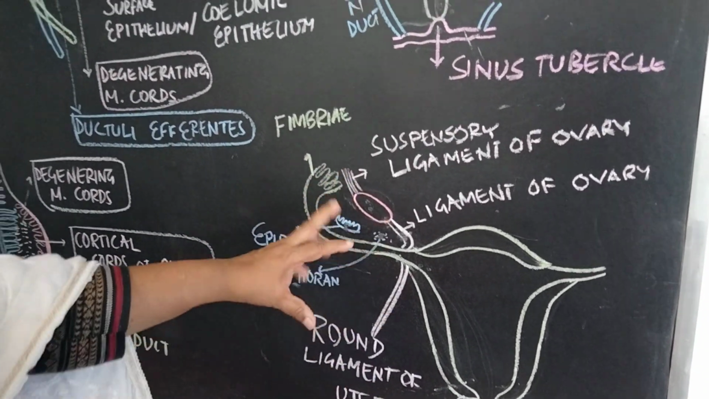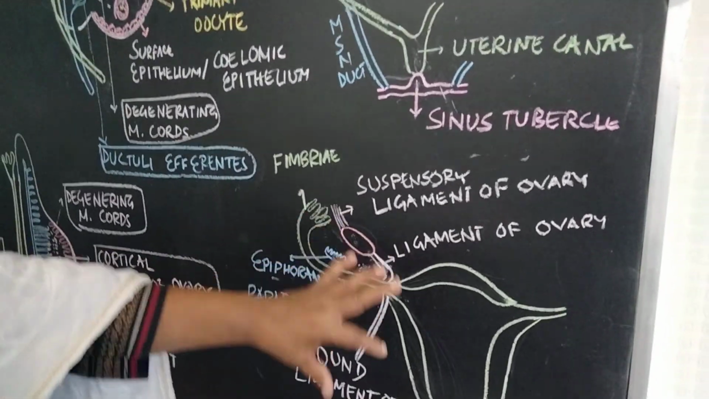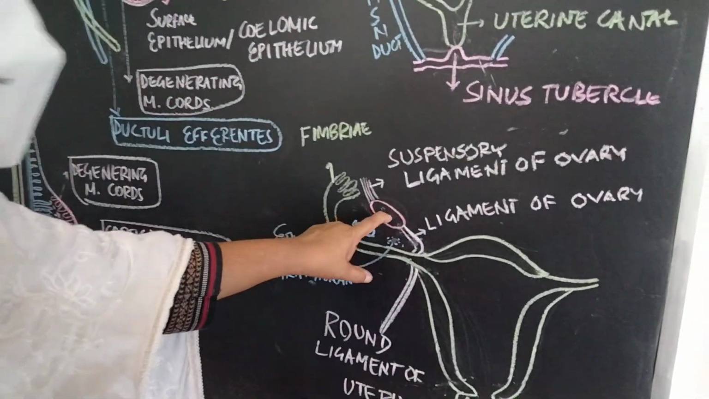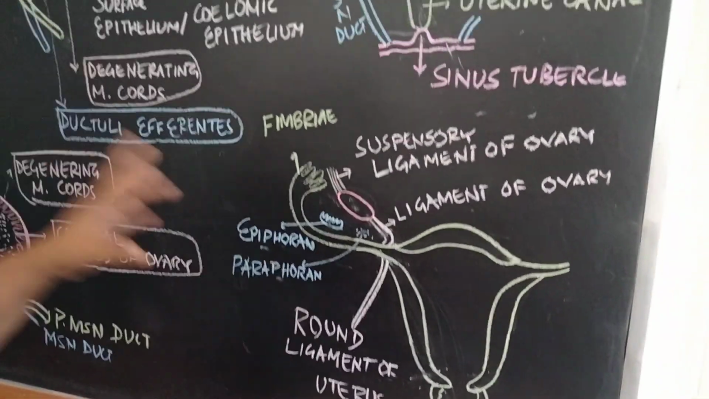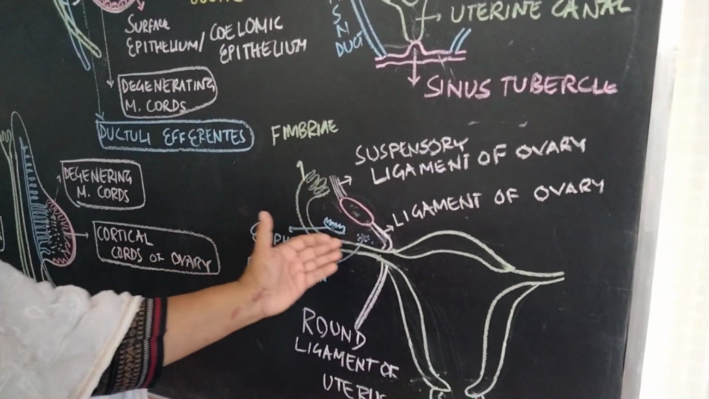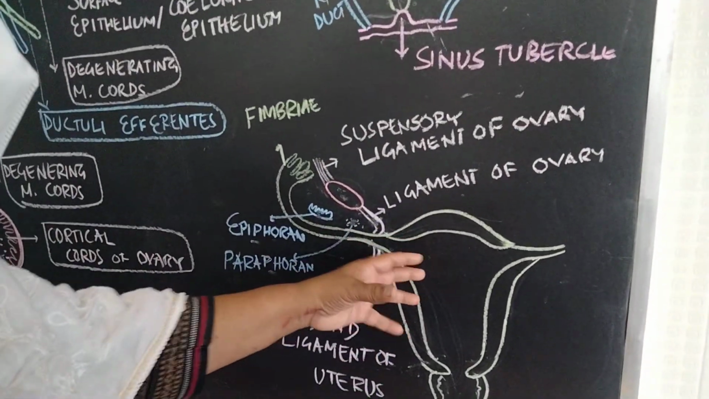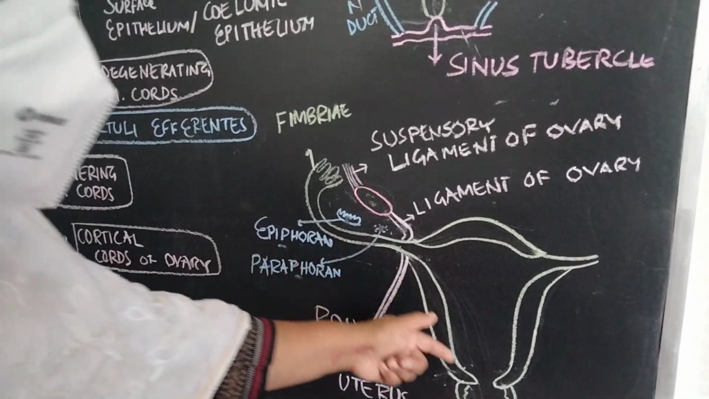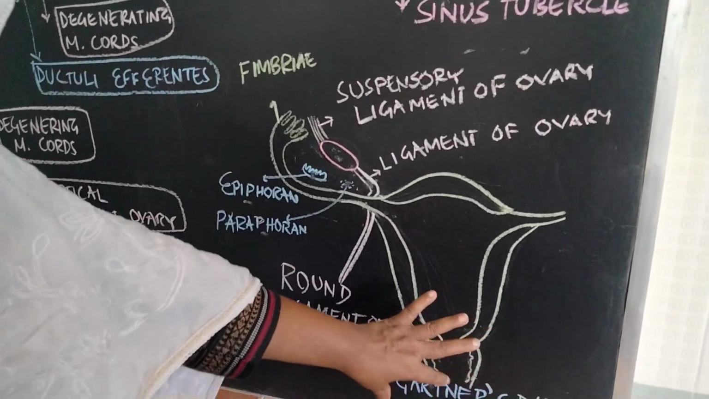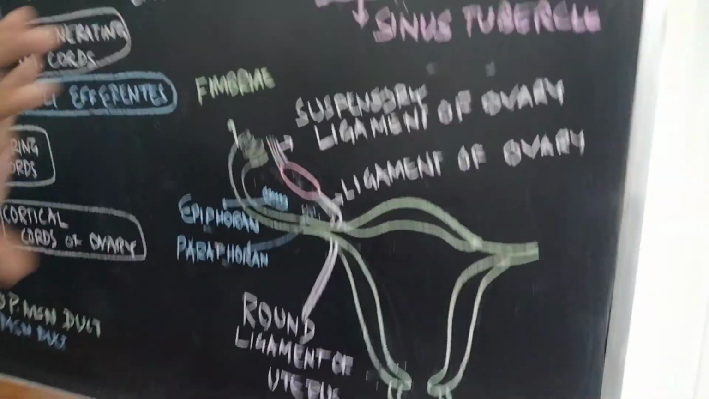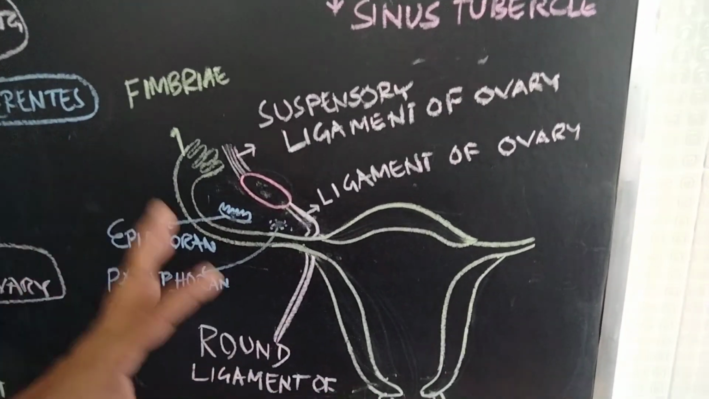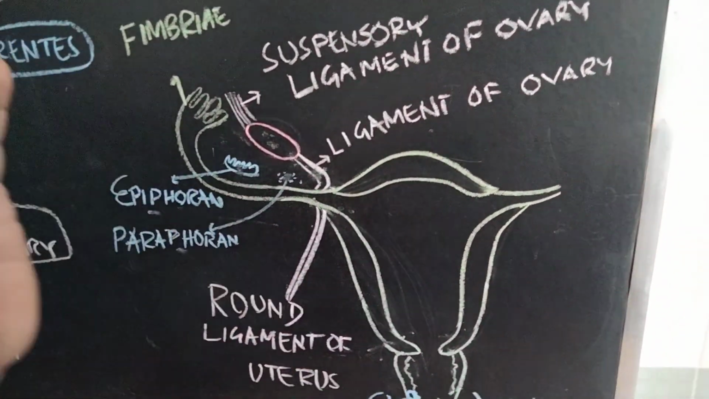So this is how the female genital system develops. We have seen how the ovary develops, and then we have seen the formation of the uterus, uterine tube, and then the cervical canal and the upper part of the vagina. They are derived from the paramesonephric duct, which is otherwise called the Mullerian duct. Okay.